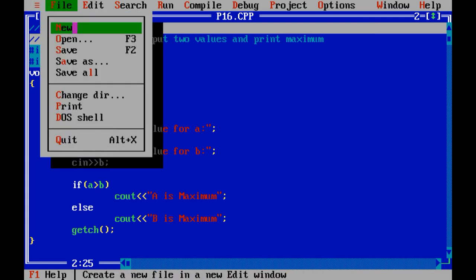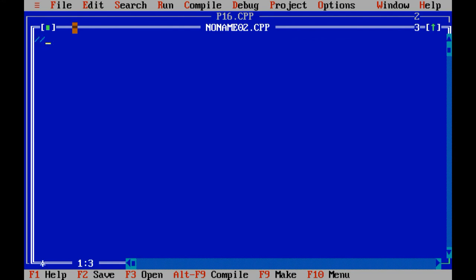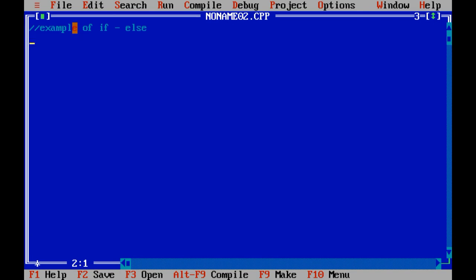So for that, let me take one new program. Example of if else, right? This is the second type of if we study. Then input number from keyboard and check odd number or even number. That means I need to check whether the inputted number is odd number or even number, right?